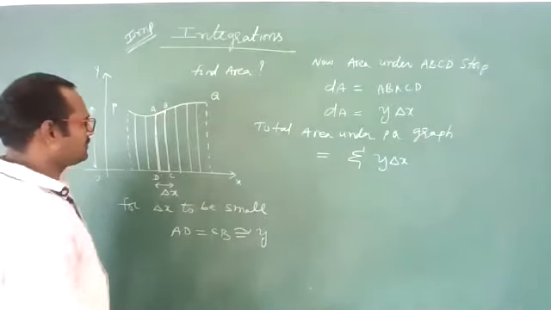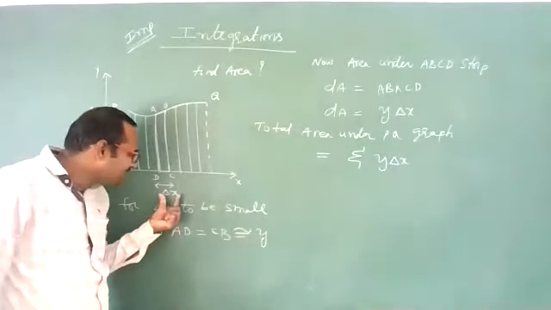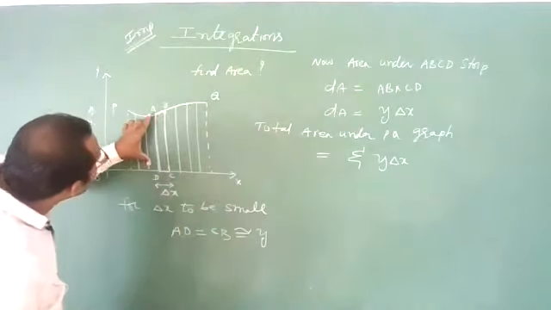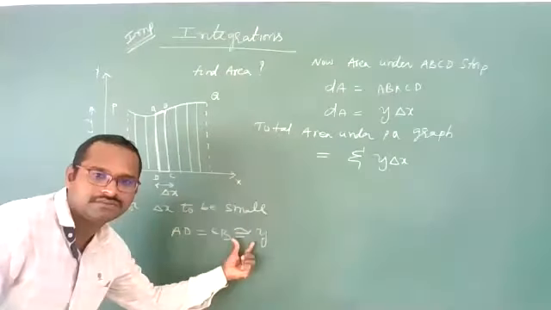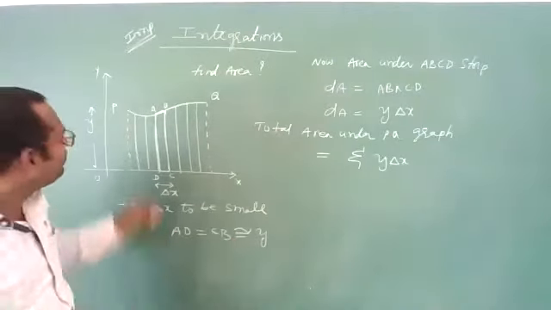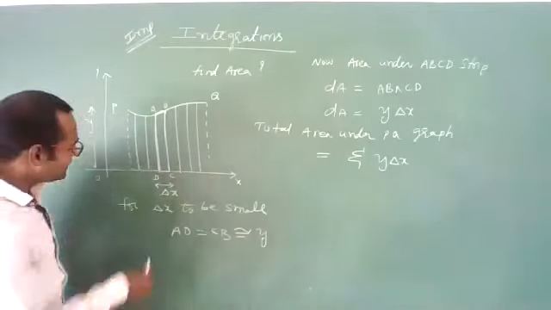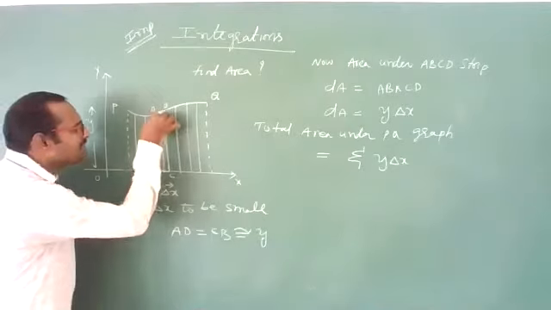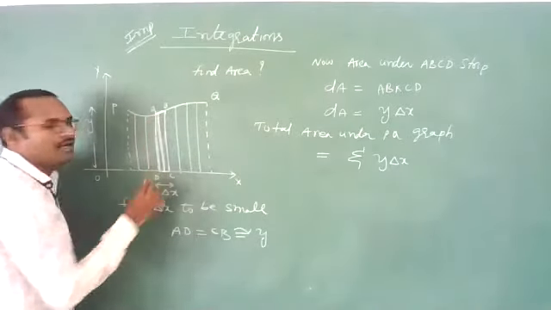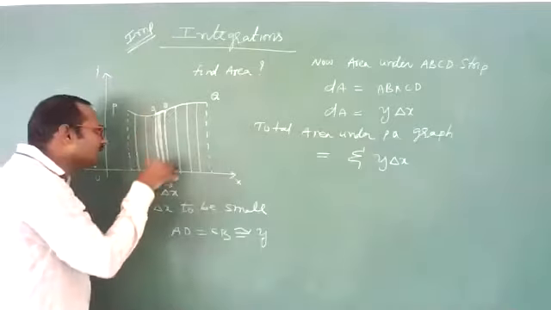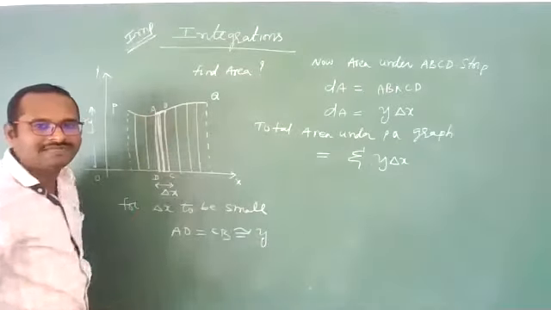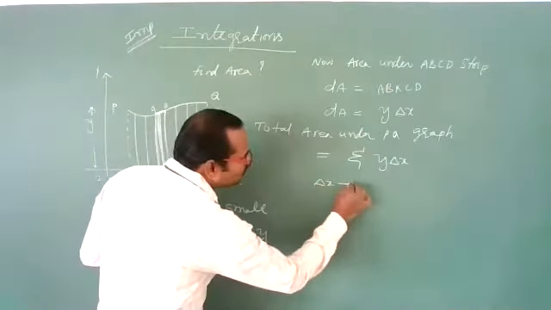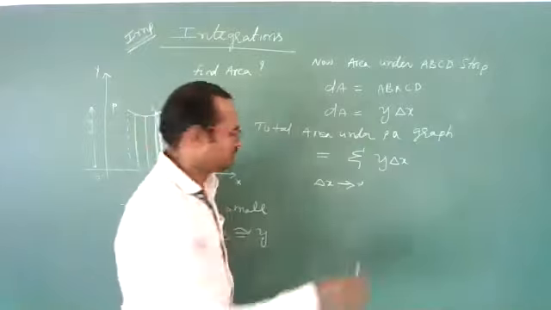Here, let us suppose, for this delta x, if you see, there is a small variation between AD and BC. It is not exactly equal. So for this to be equal, what can we do? We divide this strip delta x still further. See, the variation has become less, still less. Are you getting? Yes. Still you divide this one, and like this, take delta x to be 0, but not equal to 0.